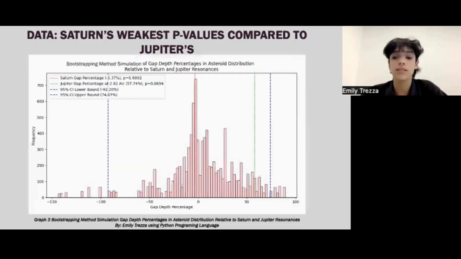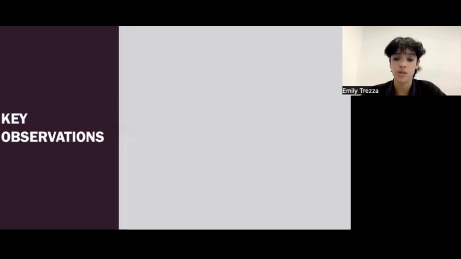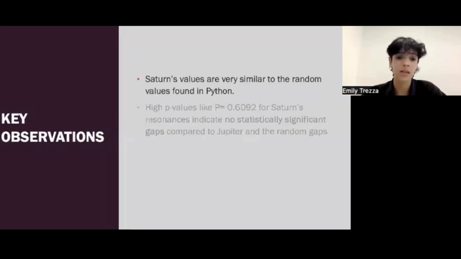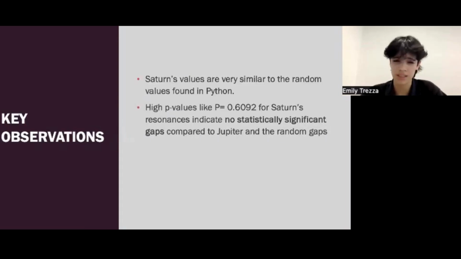In this graph, we see Saturn's p-value that is the highest, and this is therefore the least significant, with a p-value of 0.620, which is very high. So my key observations are as follows. Saturn's values are very similar to the random values found in Python. High p-values like 0.6 for Saturn's resonances indicate no statistically significant gaps compared to Jupiter and the random gaps.